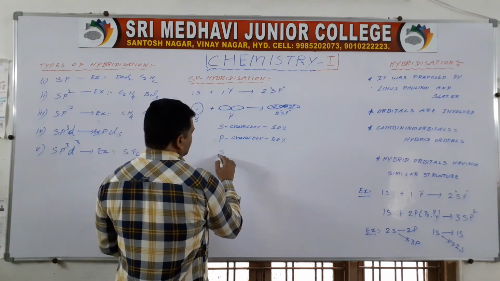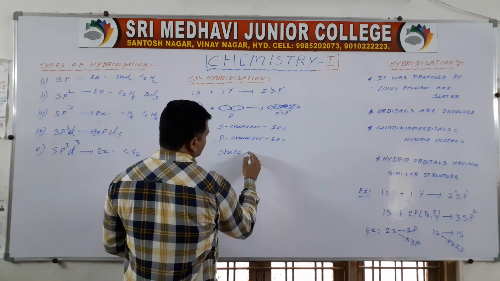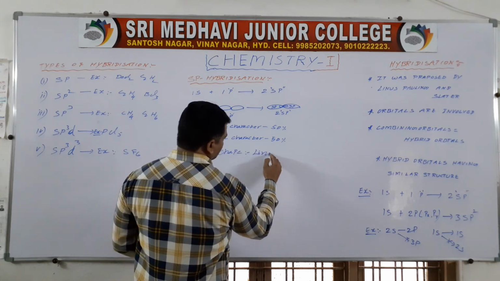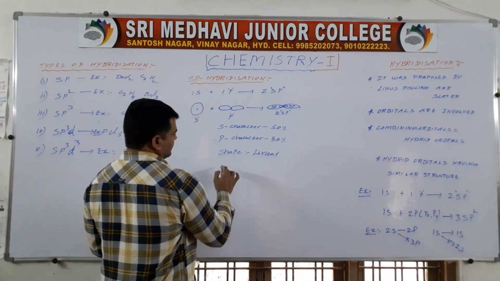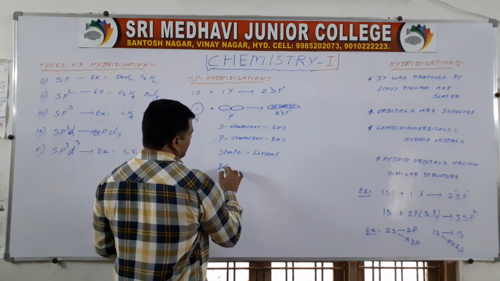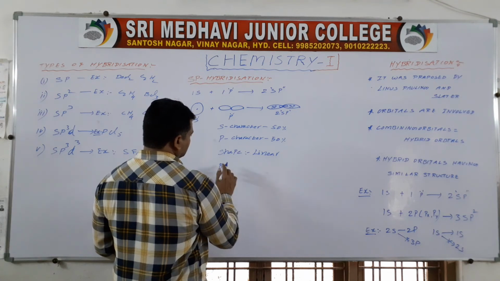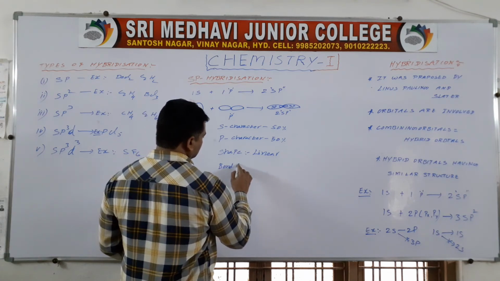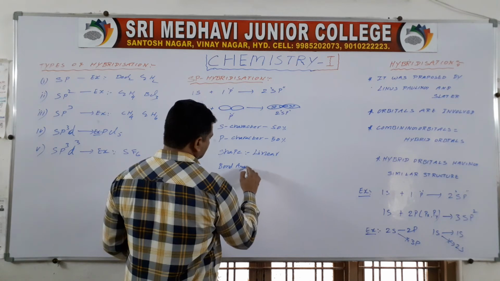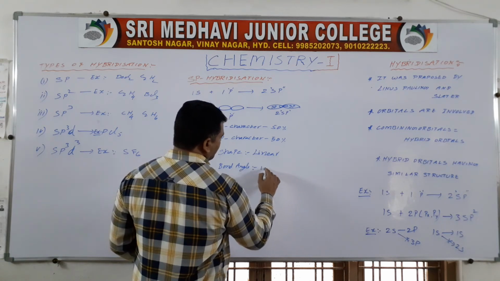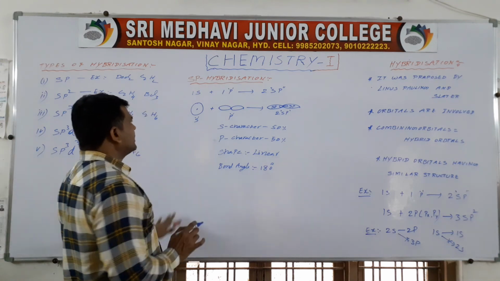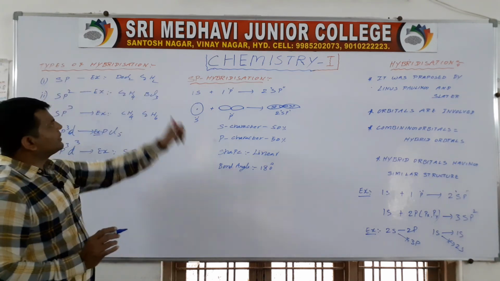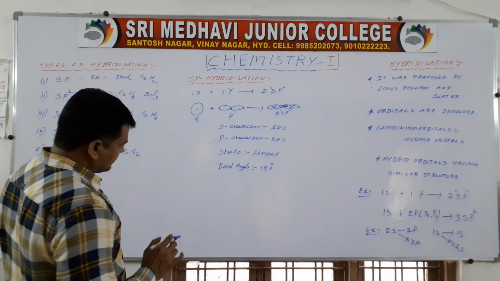Shape of the molecule is linear, bond angle 180 degrees. Examples are BeCl2 and C2H2.